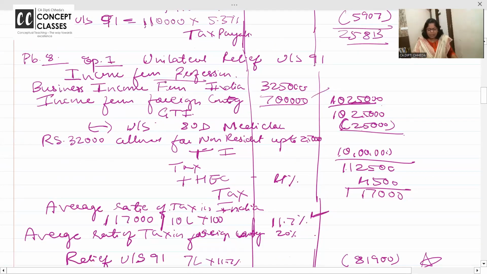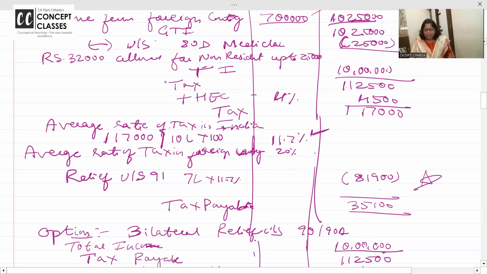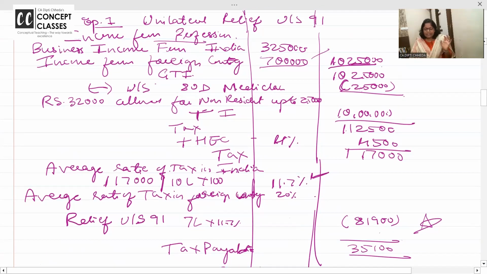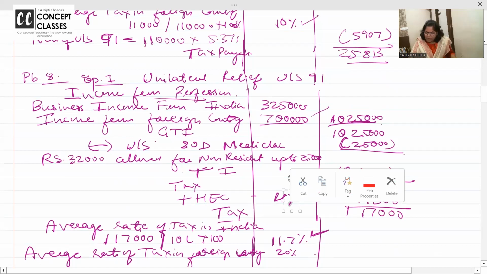Business income in India 3,25,000, in the foreign country 7 lakh, total 10,25,000. 80D Mediclaim is actually 32,000, but we are allowing here only 25,000. Okay, so total income is 10 lakhs. On 10 lakhs, tax is 1,12,500. Health and education cess is there. So final tax is 1,17,000. Now, what is the average rate of tax? 1,17,000 divided by the total income. When you take total income, it is after deductions, not gross total income.